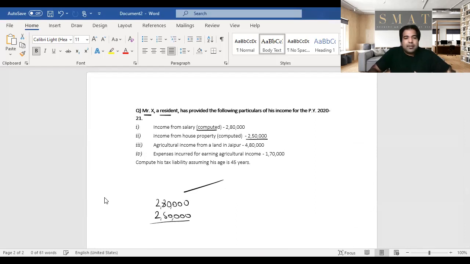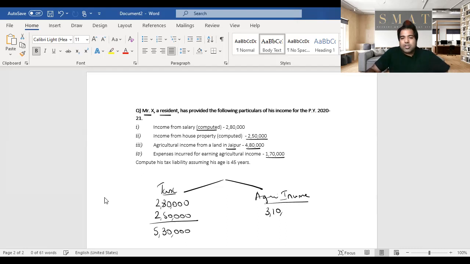So basically, 5,30,000 is his taxable income, on which Mr. X wants to pay tax. Next, guys, agriculture income from a land in Jaipur is 4,80,000. Expenses is 1,70,000. So 4,80,000 minus 1,70,000 is 3,10,000. So agri income is 3,10,000.